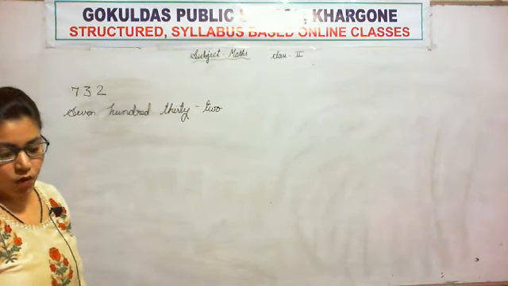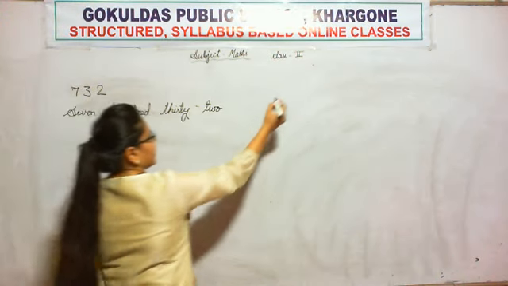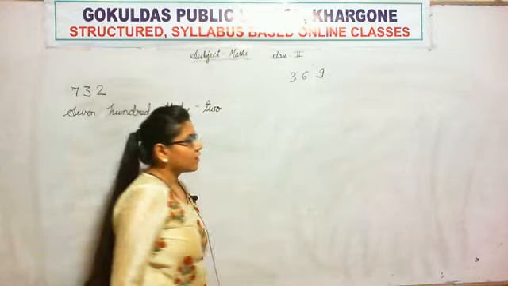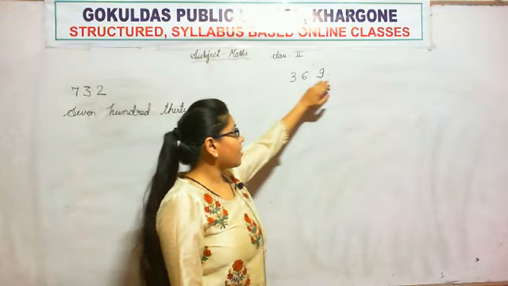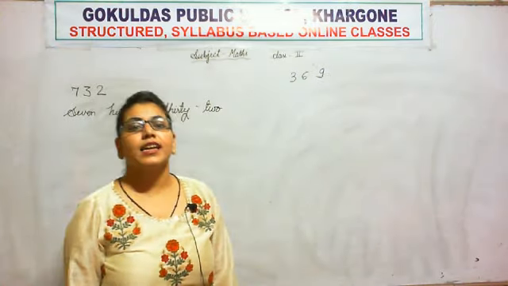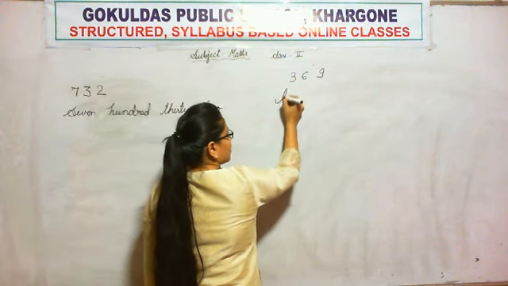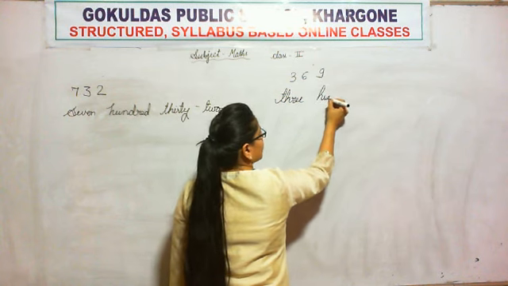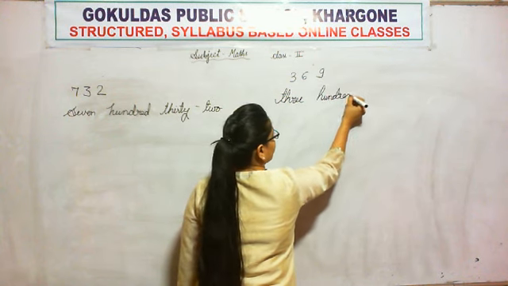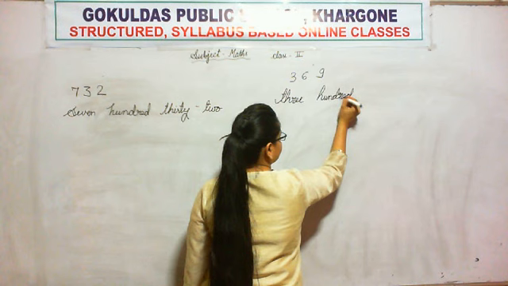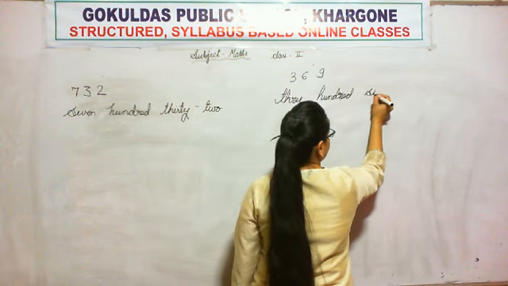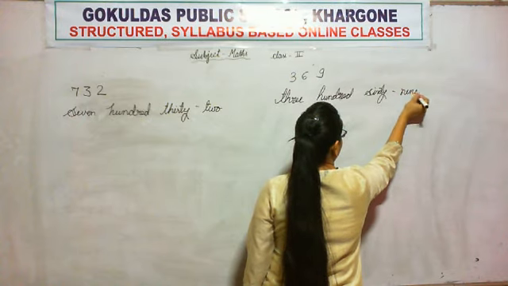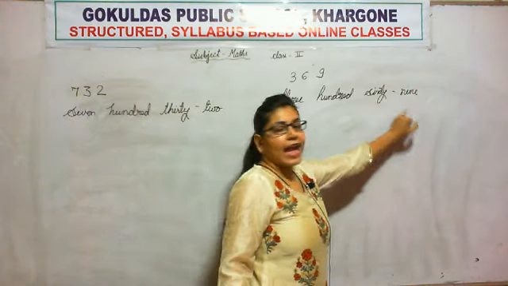Okay. Now, next number 369. So what do we read this number as? 369. Very good. So again, I put a dash here.